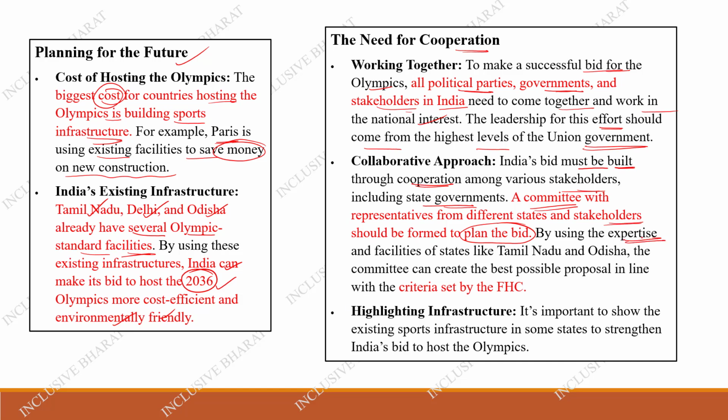By using the expertise and facilities of the states, like the facilities in Tamil Nadu, Delhi, and Odisha, the committee can create the best possible proposal in line with the criteria set by the FHC. It is important to show the existing sports infrastructure in some states to strengthen India's bid to host. So we have to show that we already have good infrastructure. That is how the bid has to go. So we have to give a proper and the best possible proposal.